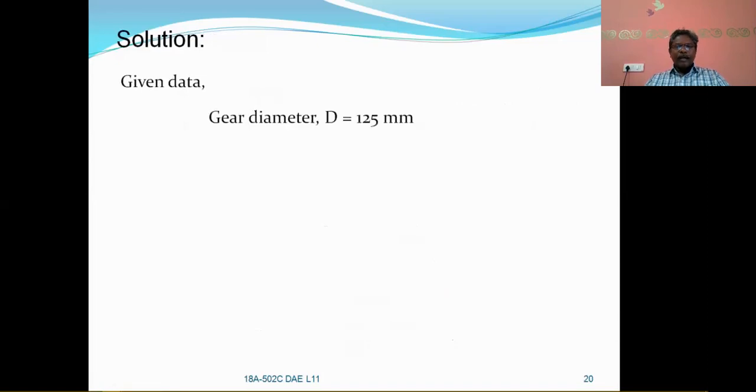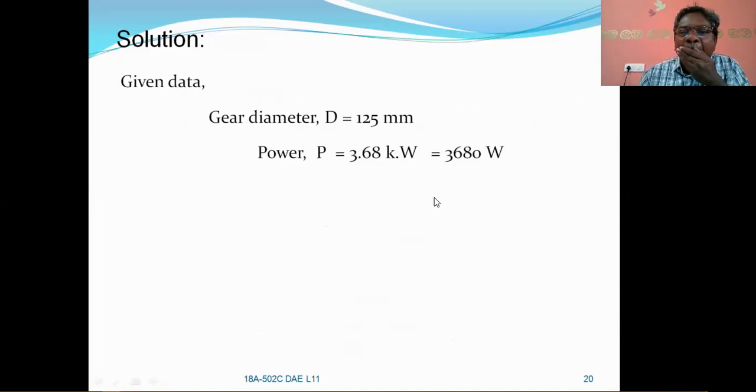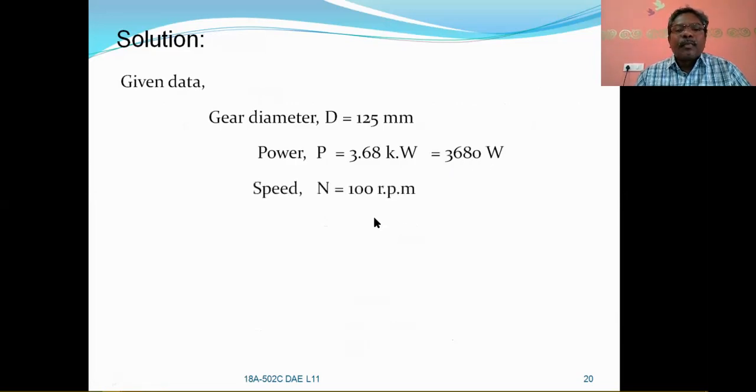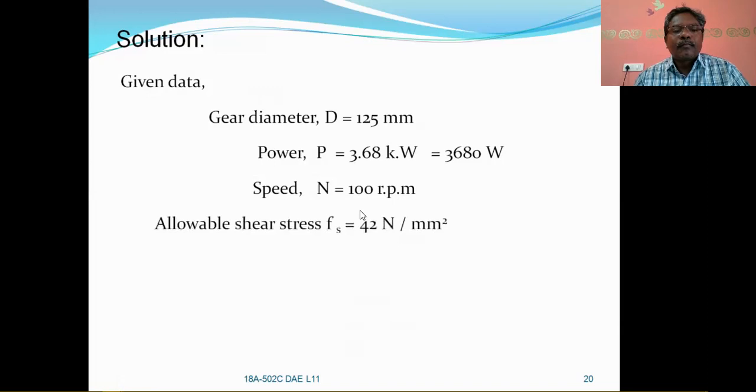So gear diameter D is equal to 125 mm and power is equal to 3.68 kilowatts, which is nothing but 3680 watts. Speed N is equal to 100 rpm. Allowable shear stress Fs is equal to 42 Newton per millimeter square.